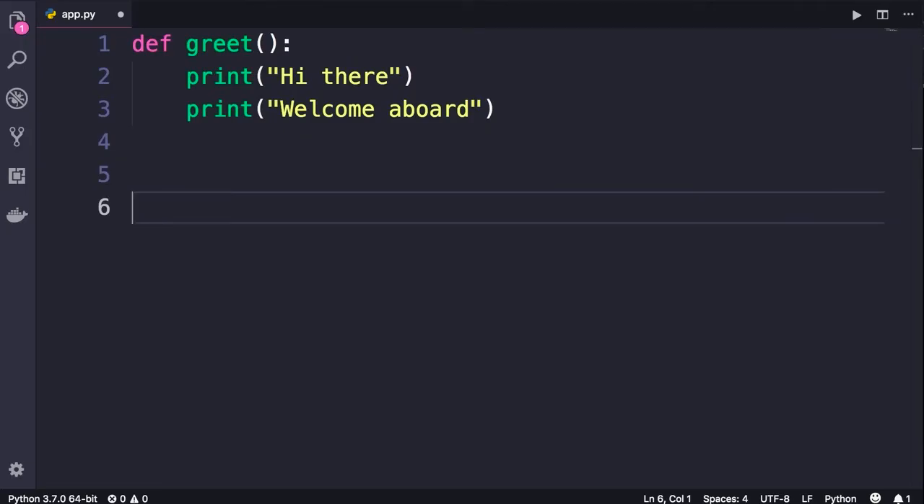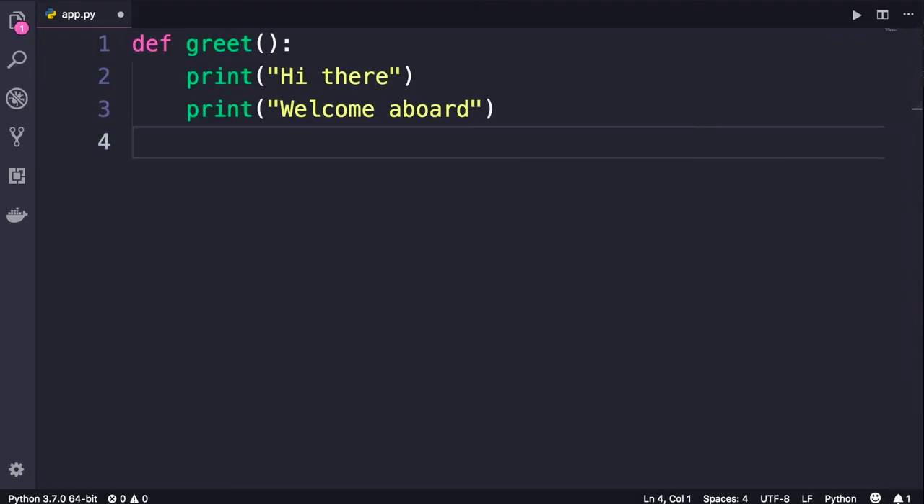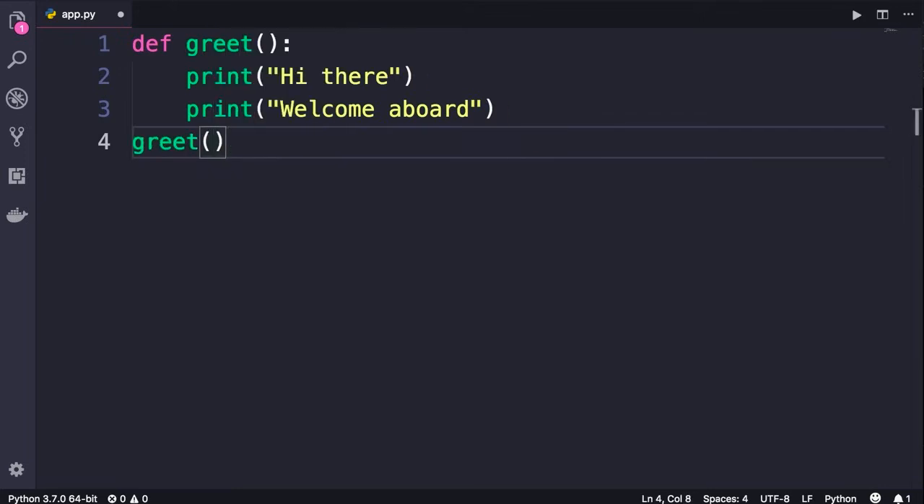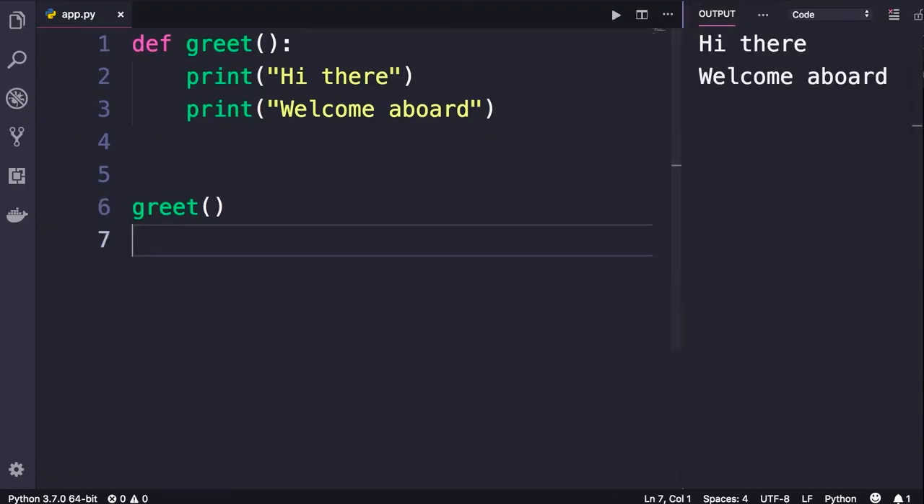Now, if you forget to add two line breaks, don't worry. As soon as you save the changes, AutoPEP 8 will automatically add these line breaks for you. Let me show you. So I'm going to remove these line breaks and call this function greet with parentheses, just like how we call the built-in functions. Now save the changes. There you go. So we get two line breaks after our function. Now let's run this program. So we get these two messages on the terminal.